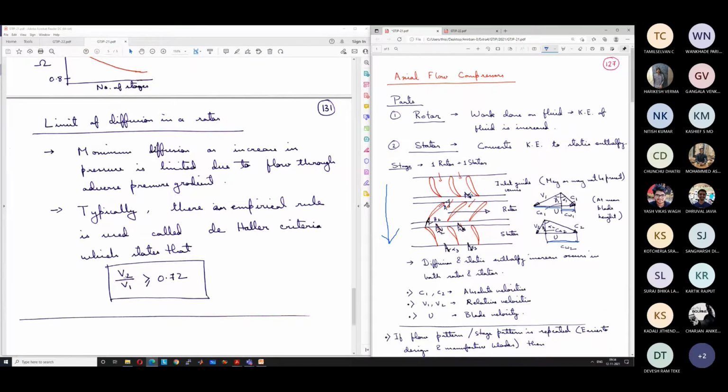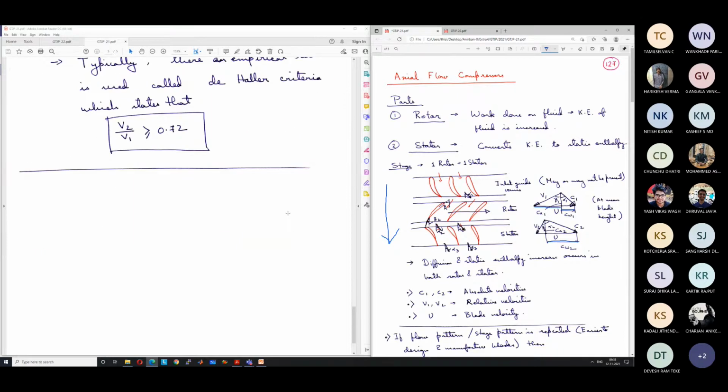Okay. And so basically it states that in a single stage, the maximum diffusion should be such that the relative velocity at the exit is at least 72% of the inlet relative velocity. Okay. So otherwise there will be very large pressure losses. So this is also known as the limit of diffusion in a rotor. So as a result, you cannot get very large increase in static enthalpy in the rotor, and this has the consequence that we need a larger number of stages.